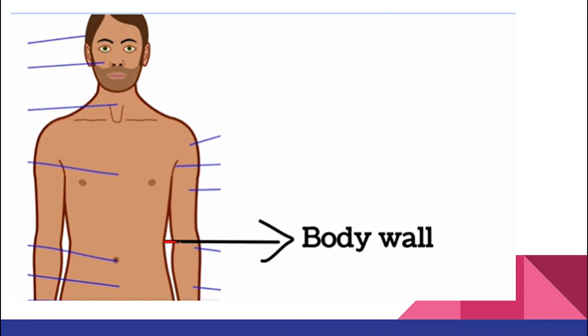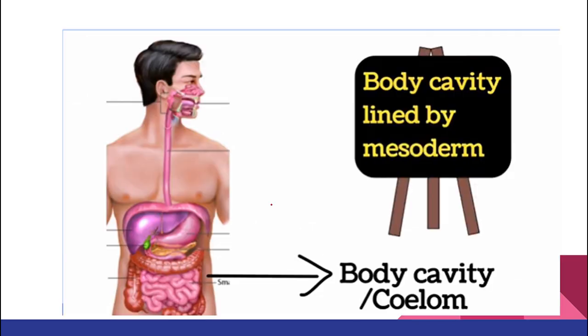Now, when you see, this is your body, and this which you can touch, which you can see, we call it as body wall. And here inside you have your alimentary canal, right? Now see here class, here you can see your alimentary canal, this inner body part, and here is the body wall. Now in between body wall and alimentary canal, can you see the cavity? This cavity is filled with fluid. This we call as body cavity or coelom, right?